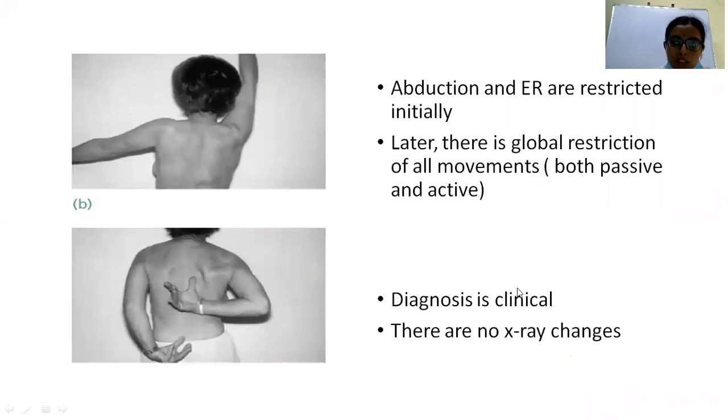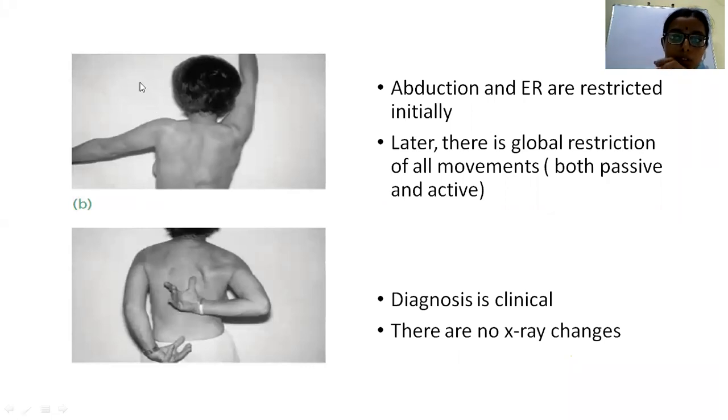So abduction of the shoulder joint is restricted. Abduction and external rotation are restricted initially. Here in this image you can see, this is the normal shoulder and this one is the affected shoulder. I am showing it with the cursor. See the range of abduction of the normal shoulder, and here the patient is unable to abduct the shoulder completely.